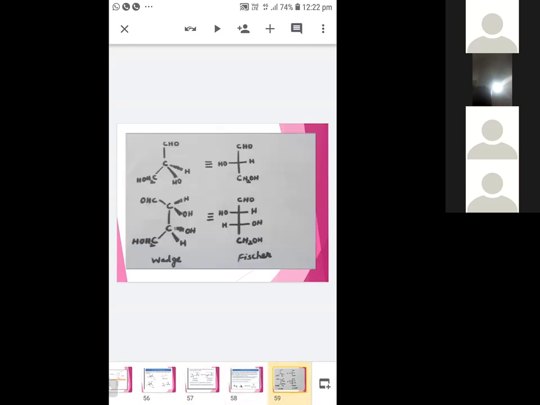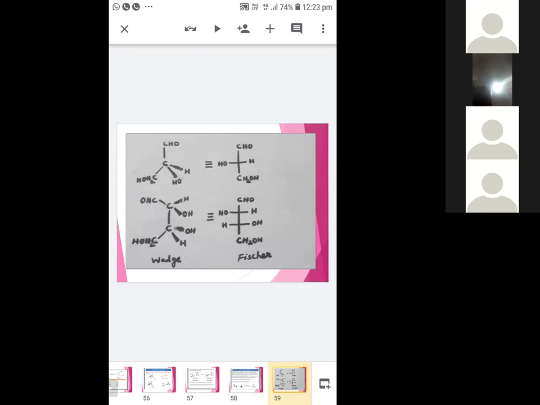Just the conversion, you see here, wedge formula to Fischer. How to convert wedge formula to Fischer? See here, the wedge formula. In the wedge formula, straight lines and broken and solid wedges are given, right? Always, the groups on the straight line you just place in the vertical part of the Fischer projection.